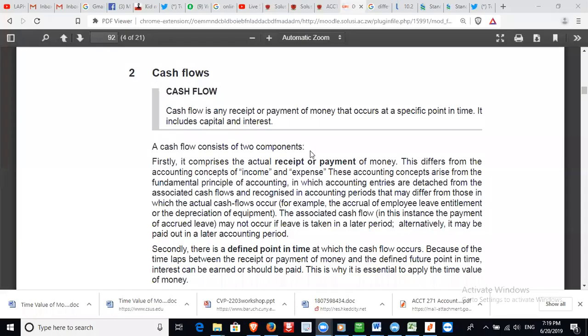On time value of money, we are looking at the value of money on different dates. A dollar today is not a dollar tomorrow. Assume you have given someone 10 bonds today, and he says, I'm going to give you that 10 bond next month. Will you accept such a scenario?